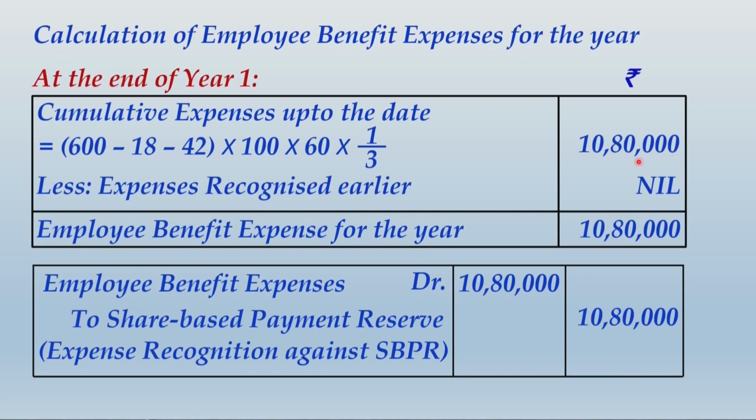You will create only 1/3 of that total as a reserve on this date, and this amount represents the cumulative amount by end of first year minus the amount that you have recognized earlier, which in this case is 0. So the employee benefit expenses and the corresponding share based payment reserve will be 10,80,000. So friends, carefully note down all these calculations and this accounting entry, and then we shall move ahead.